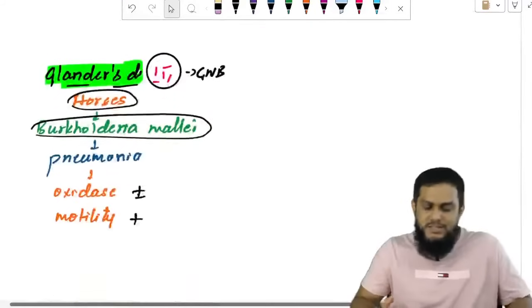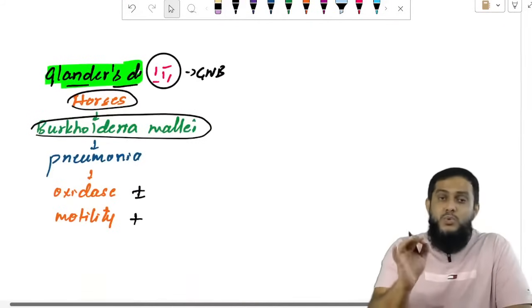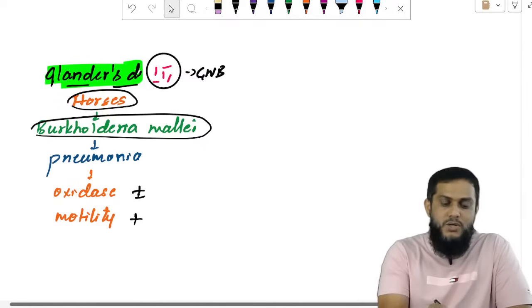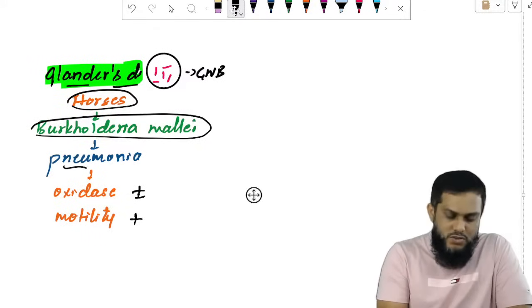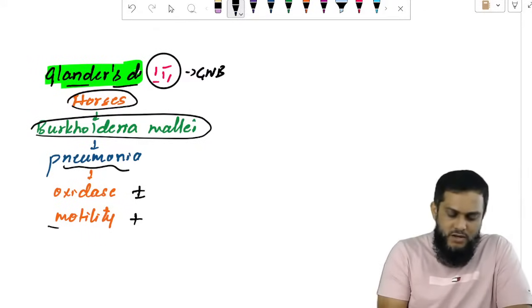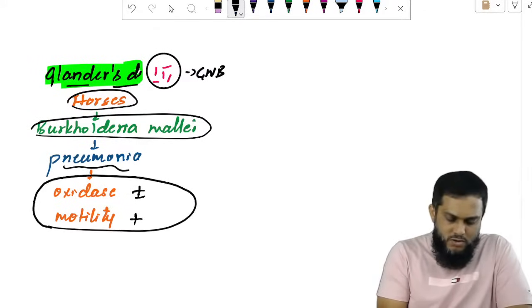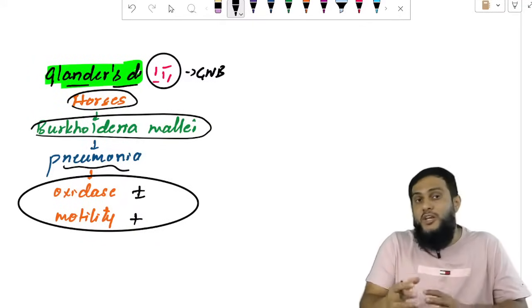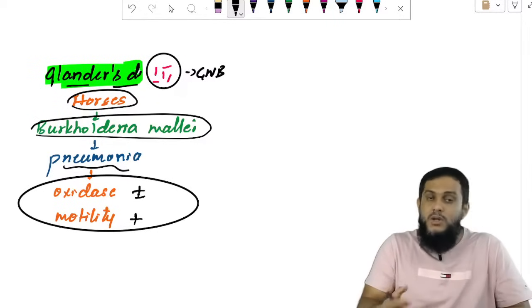Moving on to glanders disease. Glanders disease is a zoonotic disease acquired from horses, caused by Burkholderia mallei. What does it cause? Pneumonia. And how will you identify it? Sir, the special test for Burkholderia: oxidase is positive or negative, variable, maybe positive, maybe negative. But motility,